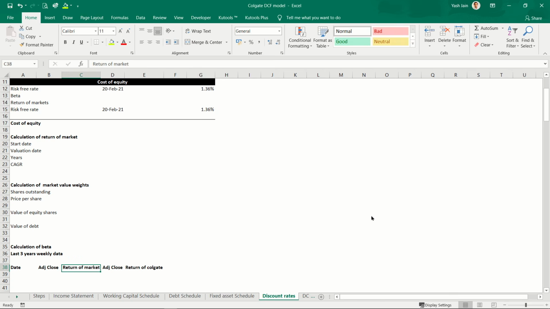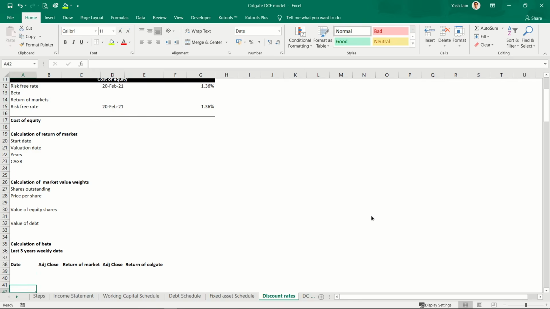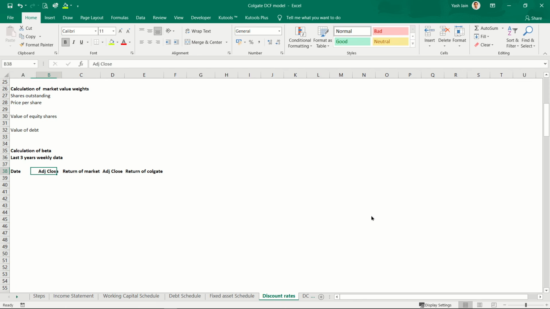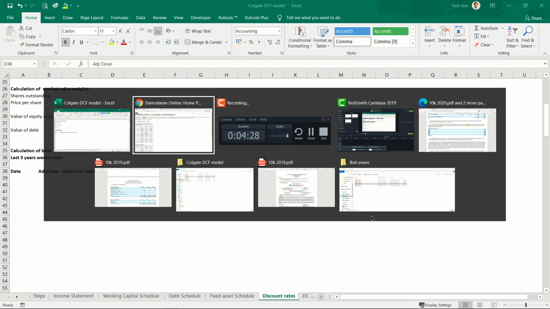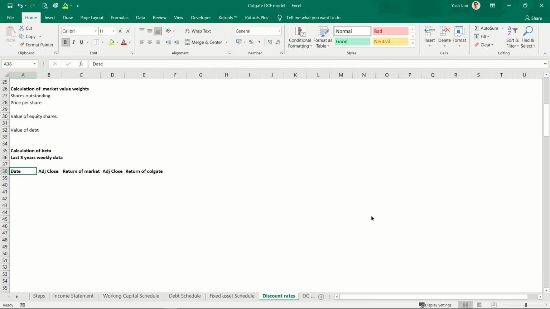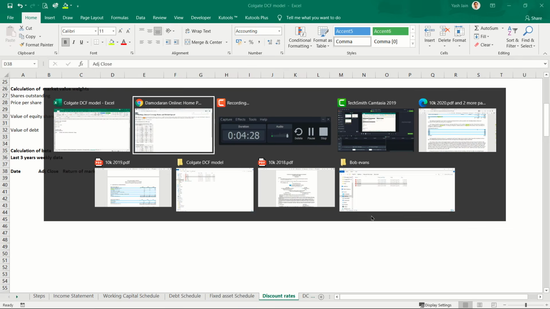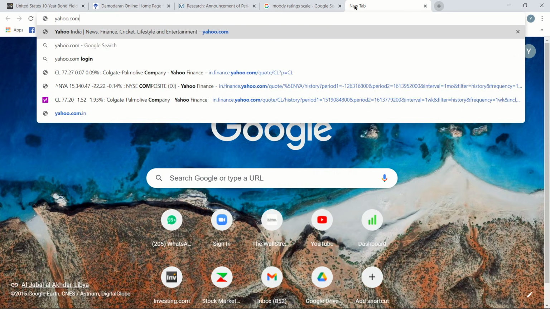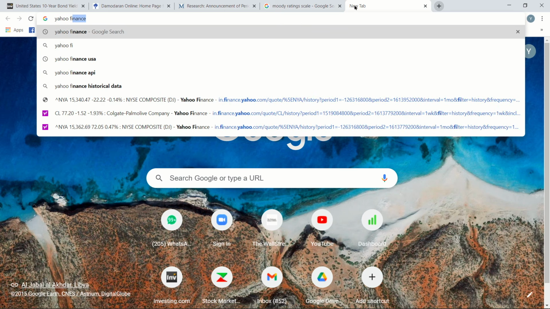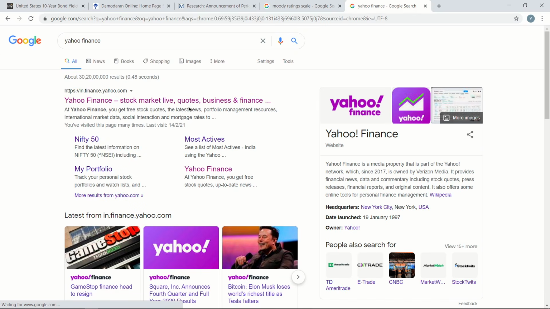I've already given you columns to enter the data. This beta will be calculated on last 3 years weekly data. This is basically sensitivity of stock to market movements. So I'll go to Yahoo Finance, enter.